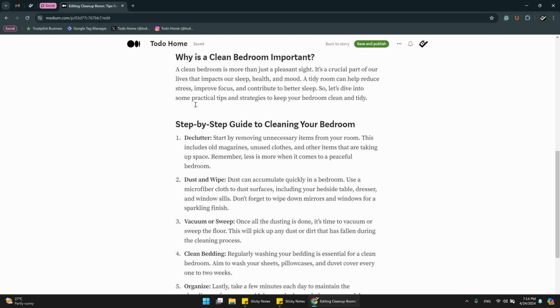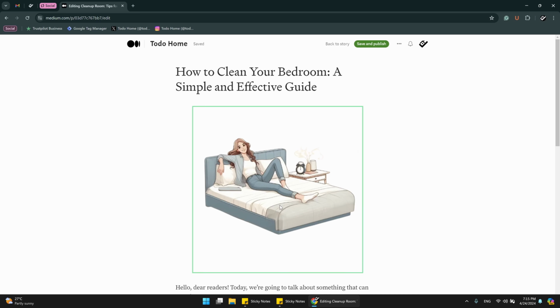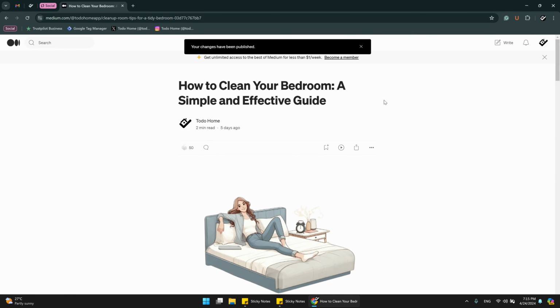I always read my articles. I never post without reading and understanding what it is talking about, because I don't want to post nonsense. Content should always provide some value. Yeah, I like it. This is a good article. We can save it now, and here it is.